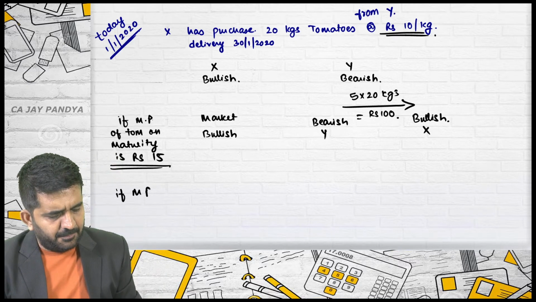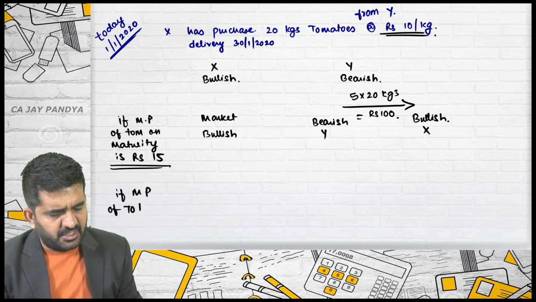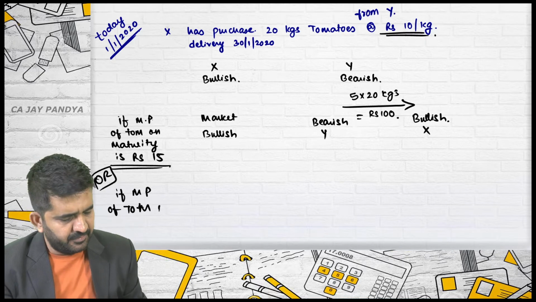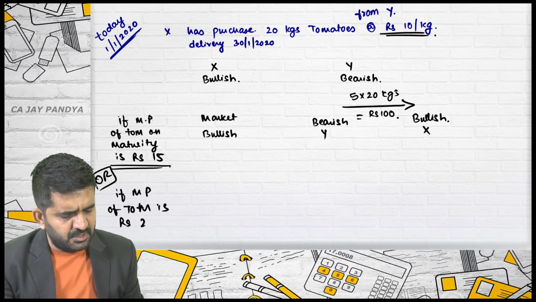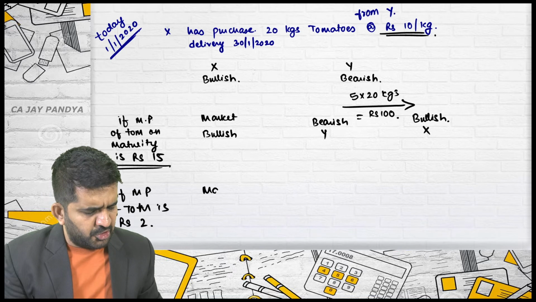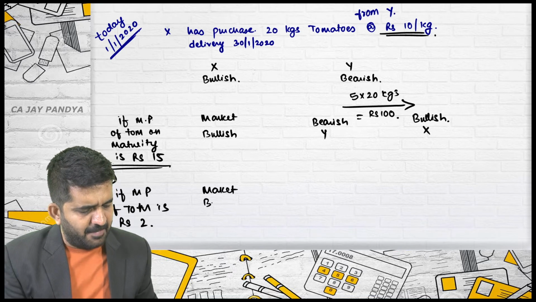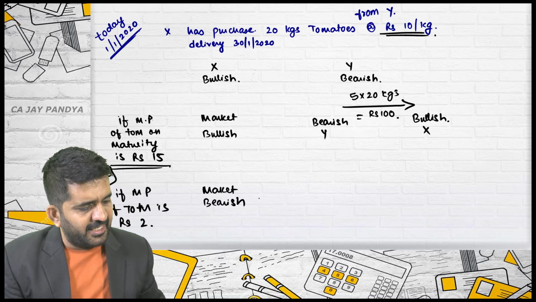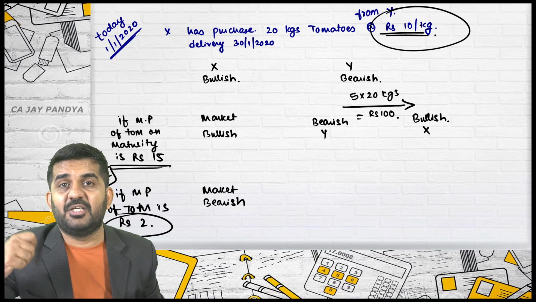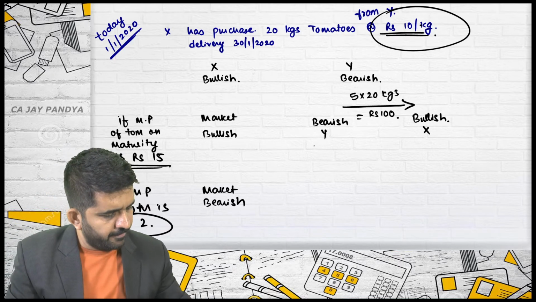If the market price of tomatoes, this is a different situation, don't get confused, is rupees 2. Tell me, is the market bullish or bearish? The market is bearish. Which prices are to be compared? 10 rupees and 2 rupees. The market has fallen down.